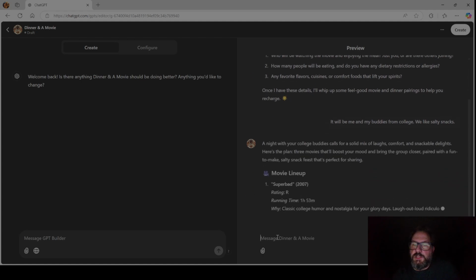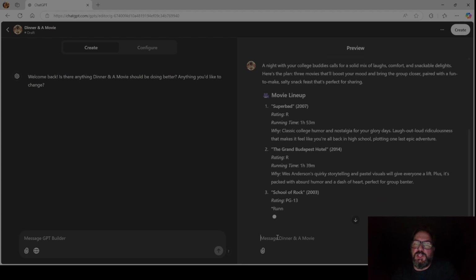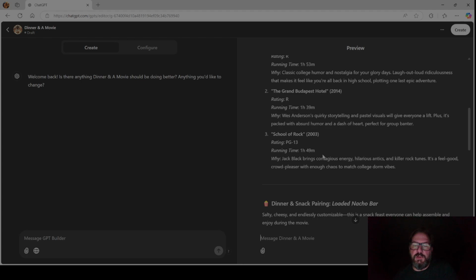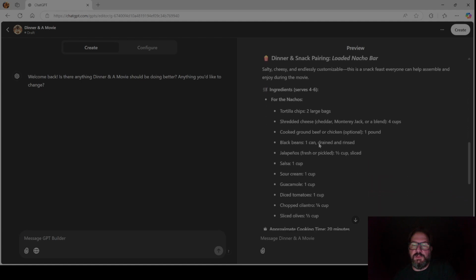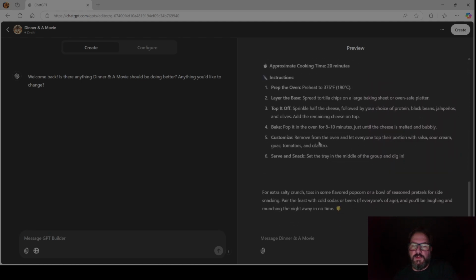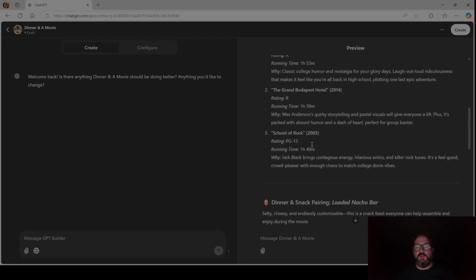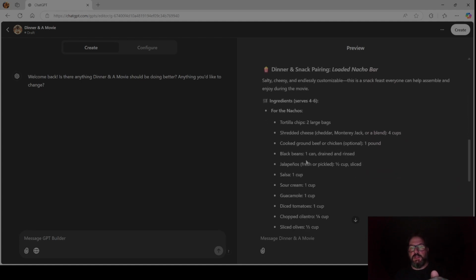Night with college buddies calls for a solid mix of laughs. Okay, Superbad. That's a great film. Rated R. That's okay. Grand Budapest Hotel. Rated R. School of Rock. PG-13. Crowd pleaser. Dinner snack pairing: loaded nacho bar. Okay, so that's cool. It's giving me the one recipe there. So this time it just gave me one recipe for each of those.